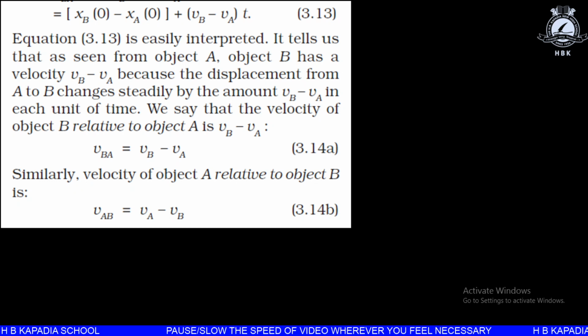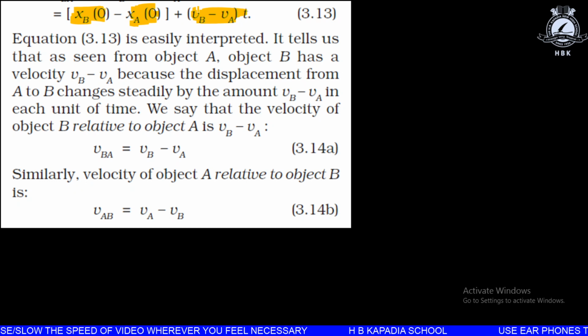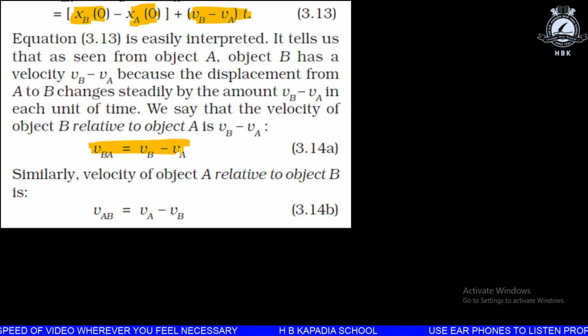Now this is x_B, the position of B initially, this is the position of A initially, and this is the velocity of B with respect to A. So we can write (v_B minus v_A) into t, that can be said to be the velocity of B with respect to A. So we have the formula of velocity of B with respect to A as v_BA equals v_B minus v_A.